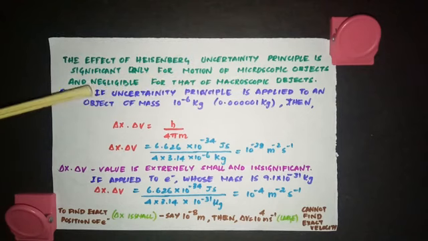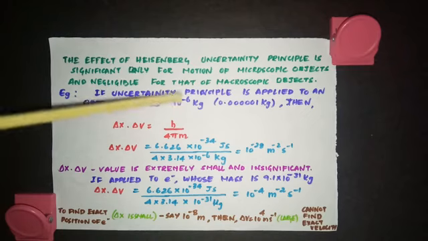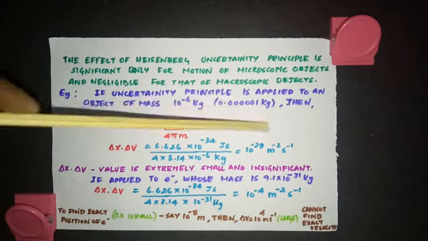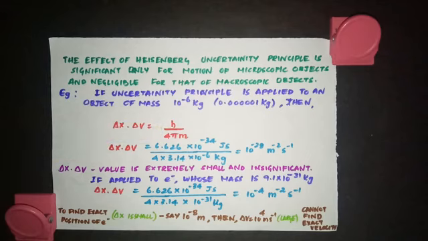Now look here, if uncertainty principle is applied to an object of mass 10 power minus 6 kg, then what will be this del x into del v value? h by 4 pi m. You know h is 6.626 into 10 to the power minus 34. 4 into pi value is 3.14.